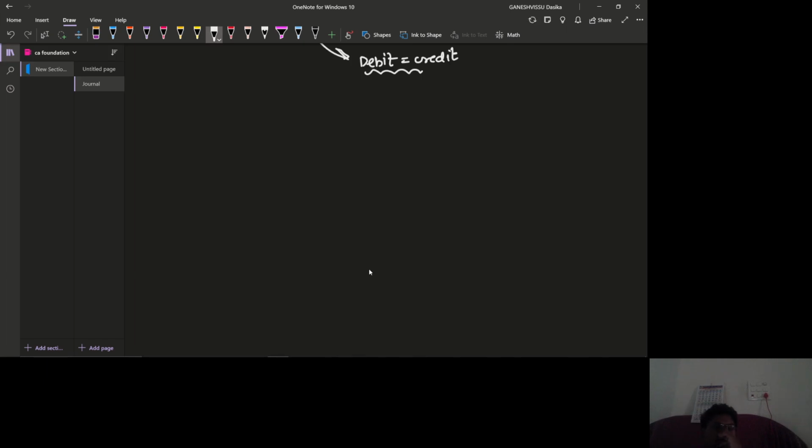In our final accounts we are going to prepare the trading account, profit and loss account, and balance sheet.